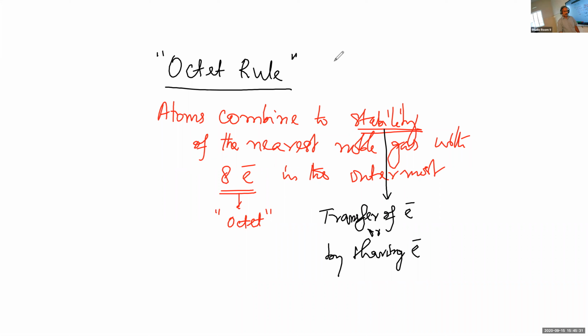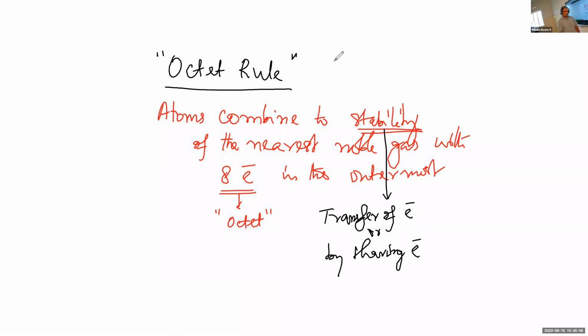Atoms try to attain the stable electronic configuration of the nearest noble gas with 8 electrons in the outermost shell, the valence shell, or an octet of electrons in the valence shell.